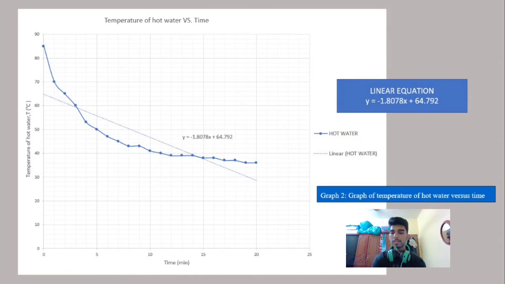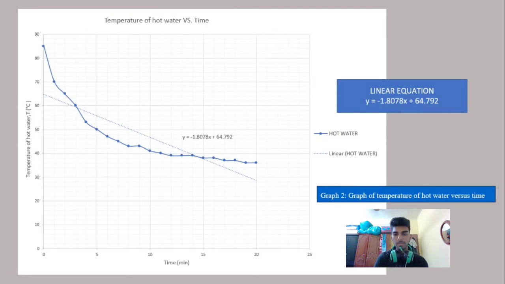The gradient is negative, which is negative 1.8078, because it gives a decreasing curve: when the time increases, the temperature decreases.